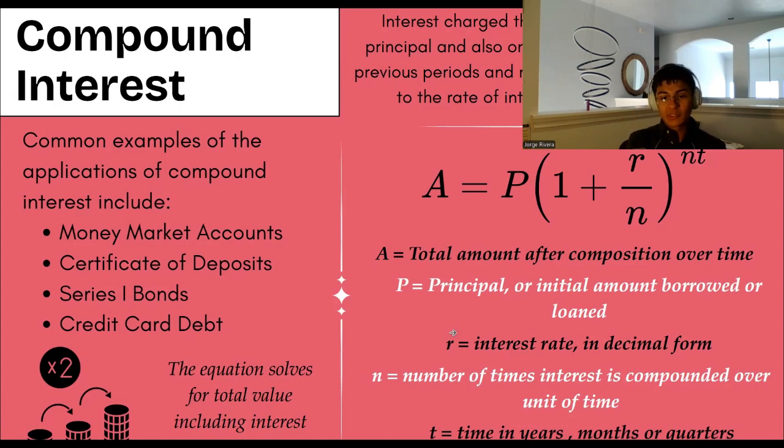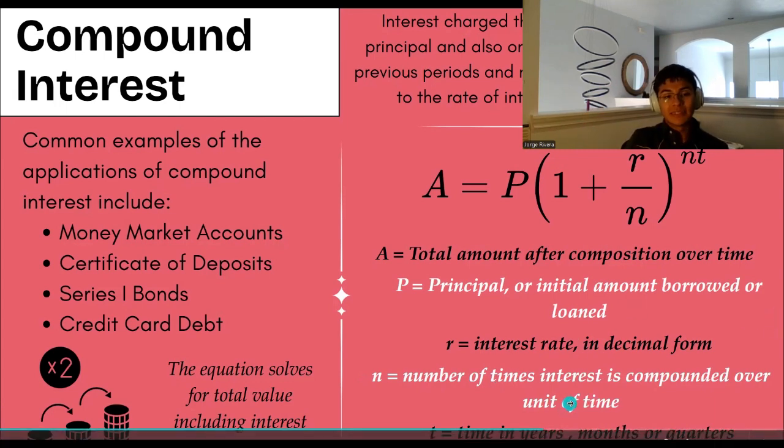So that is equal to P, which is the principal, times 1 plus R, which is the interest rate in decimal form, over N. So N is the number of times that interest is compounded over a unit of time. So basically what that means, if the interest is compounded over 1 year, it's like the initial amount from 1 year to the next, and that's what's compounded again, that means that N is going to be 1, because it's going to be 1 year over 1 year. It's going to be compounded one time over 1 year, right? But if you do it every month, then that means that it's going to be 12 over 1, because there are 12 months in 1 year, and that means that it is compounded 12 times in 1 year.